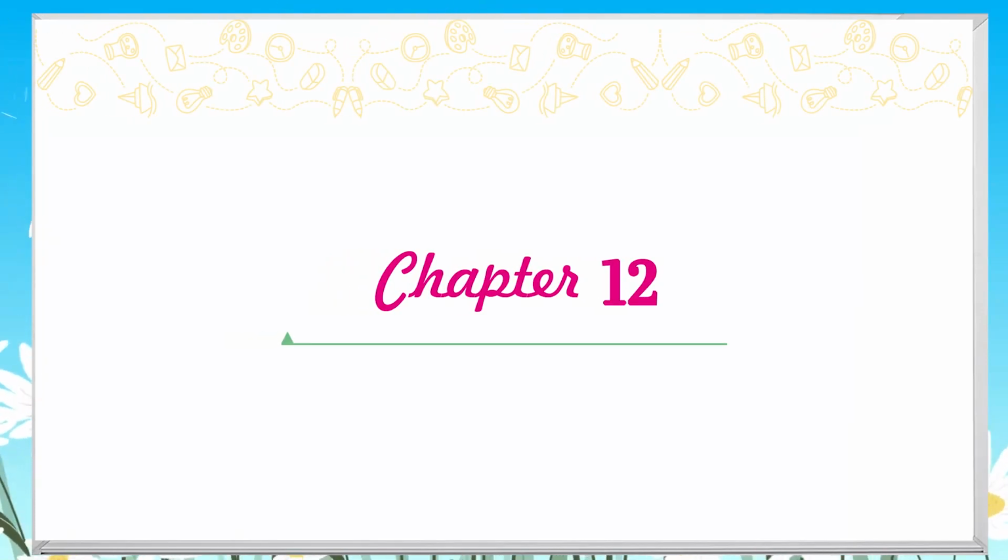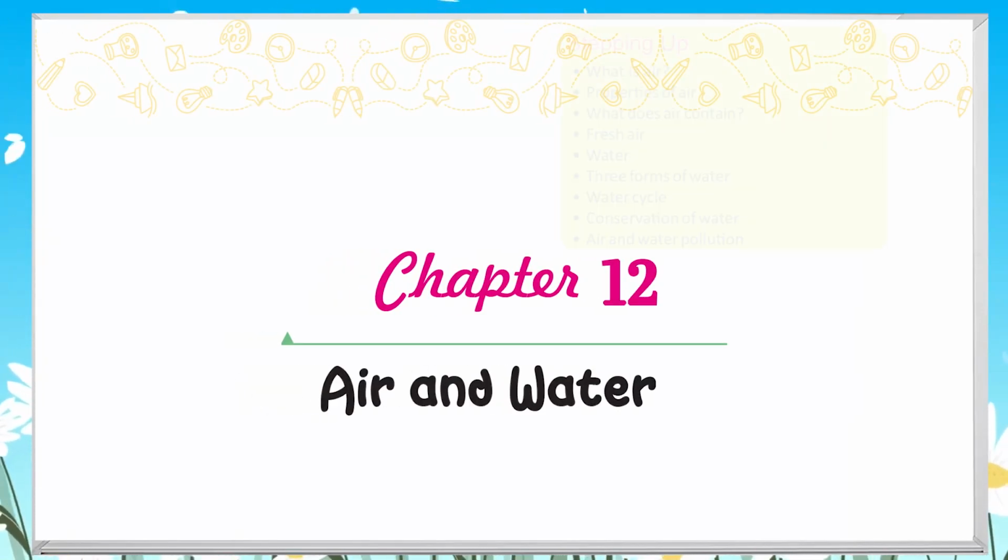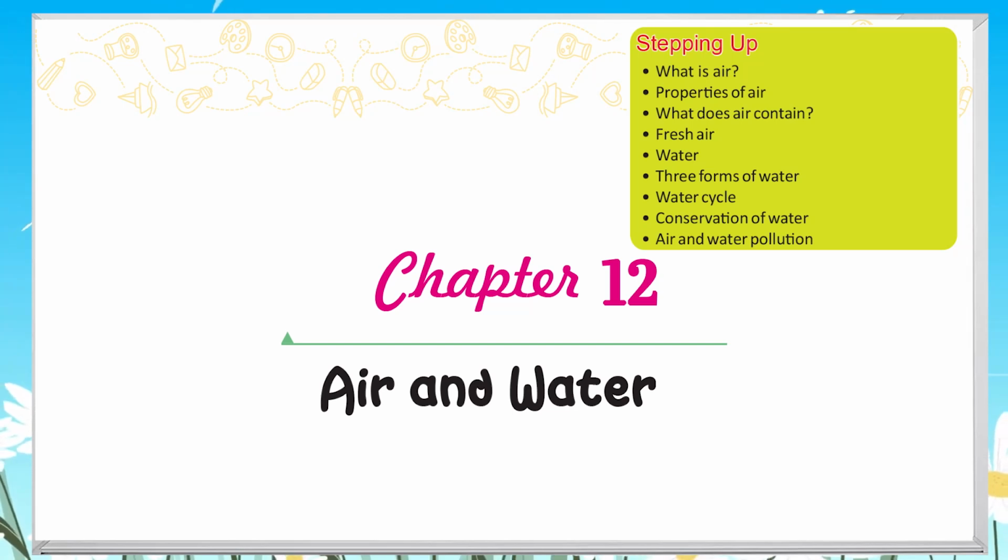Chapter 12. Air and Water. Stepping up. What is air? Properties of air. What does air contain? Fresh air, water, 3 forms of water, water cycle, conservation of water, air and water pollution.